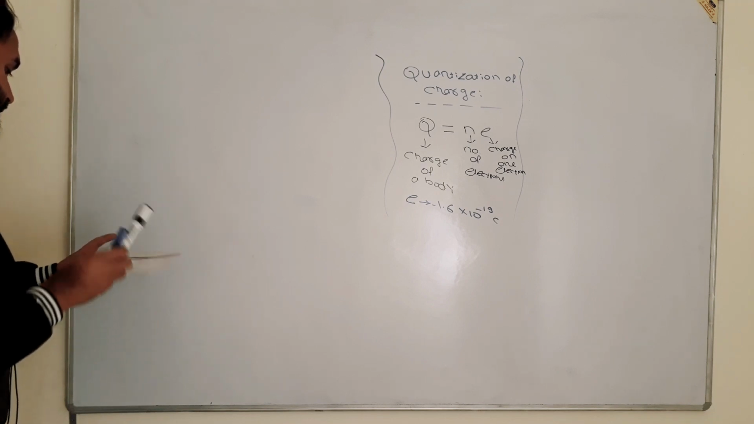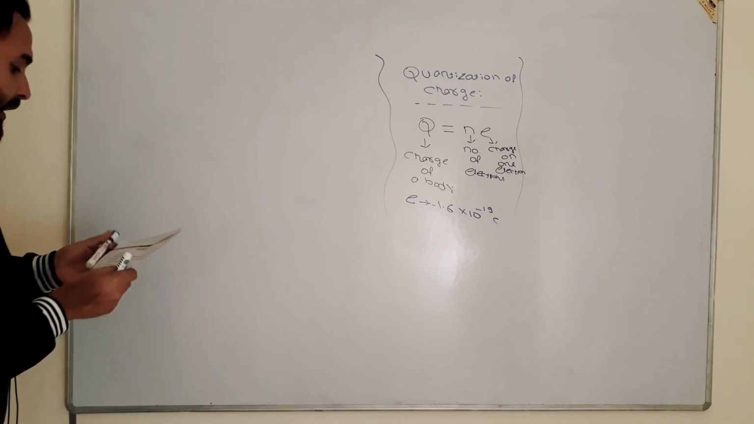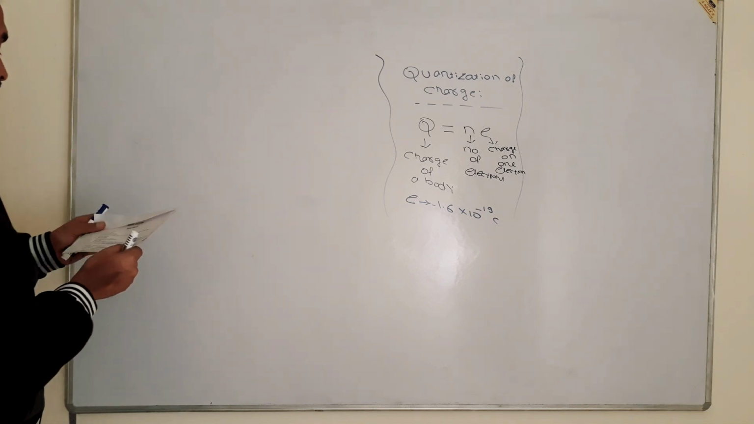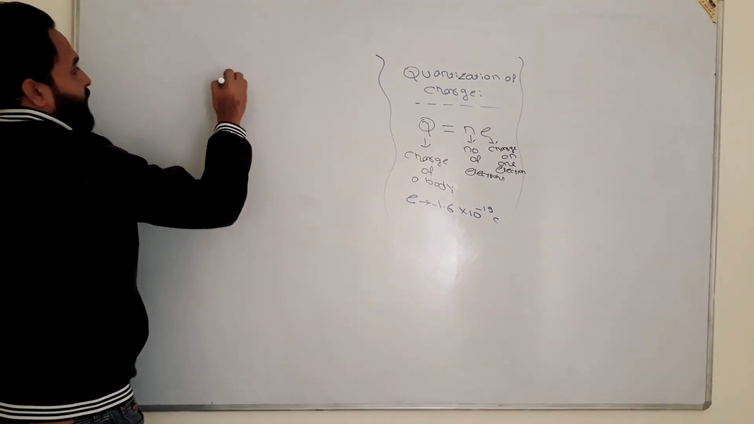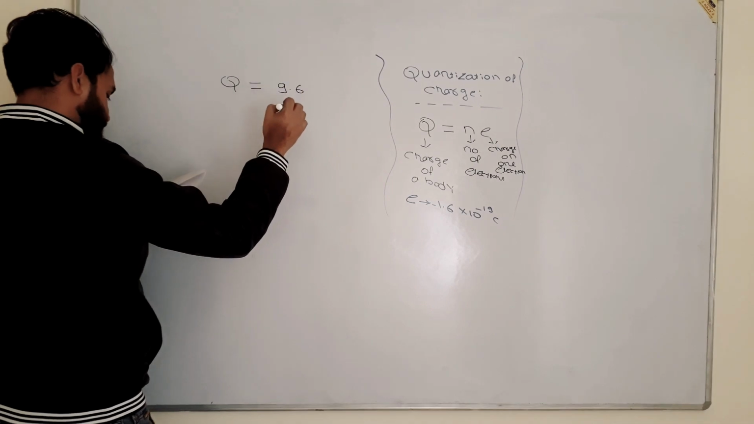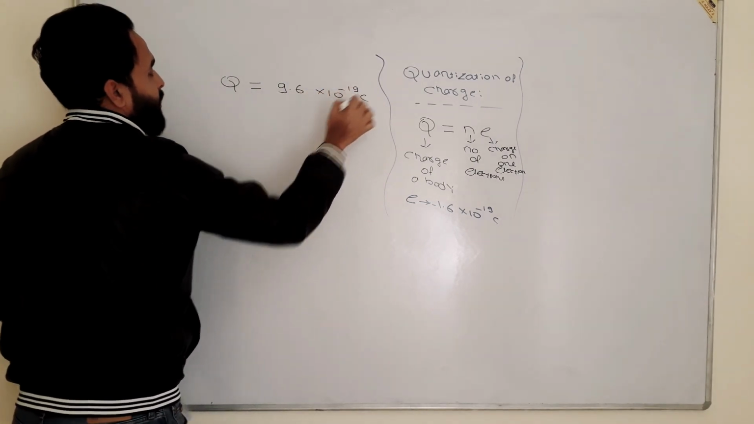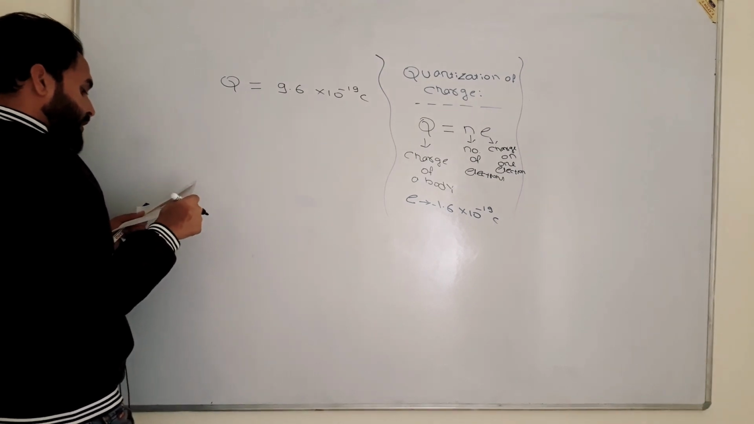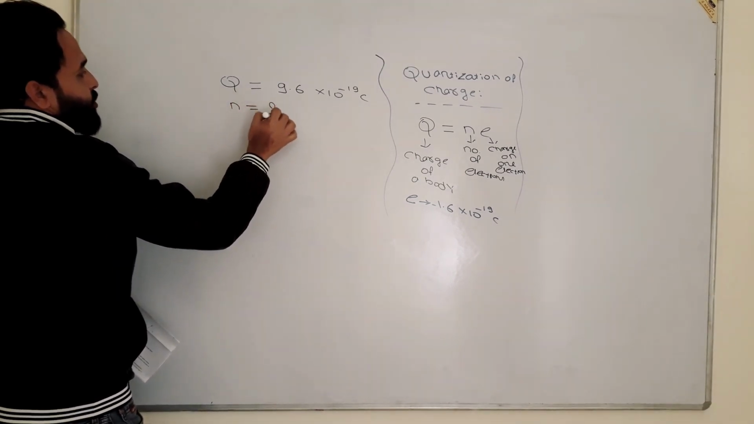The question is, if my body has a charge of 9.6 into 10 to the power of minus 19 coulomb, the value of Q is given. Then how many electrons does my body have? Means the value of N is questionable here.